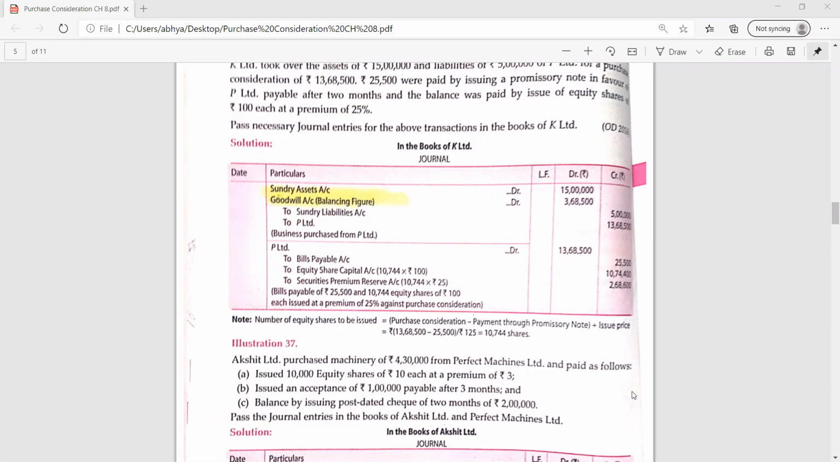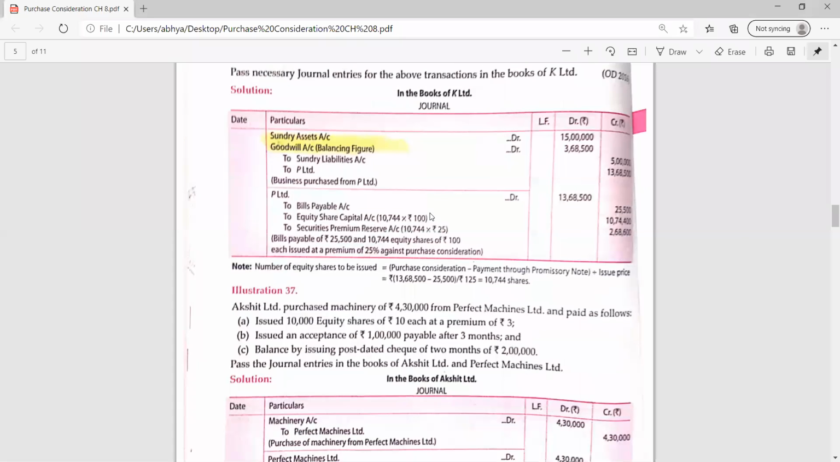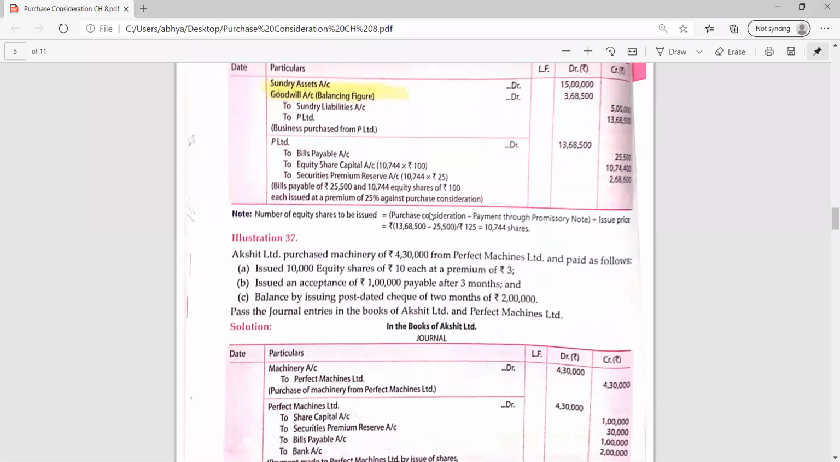Ma'am, next entry: Perfect Machines Limited debited 4,30,000 to share capital account 1 lakh, securities premium 30,000. Ma'am, this is the A part of the shares. Then ma'am, the B part is done: to bills payable of amount 1 lakh and lastly to bank of amount 2 lakh. Okay, very good.